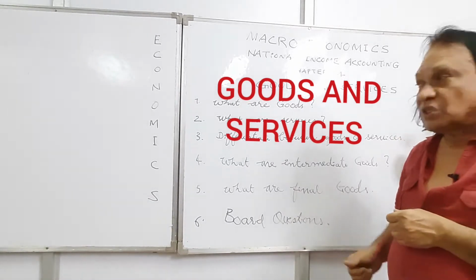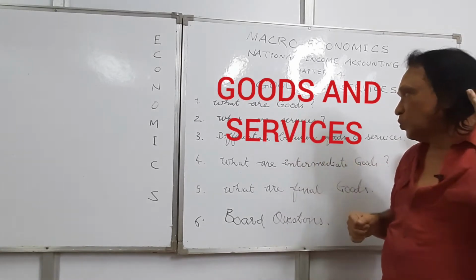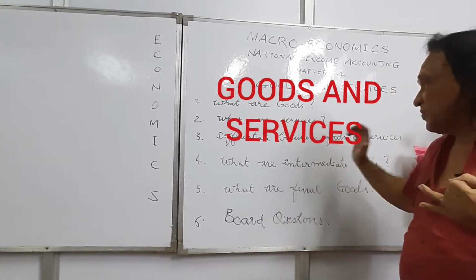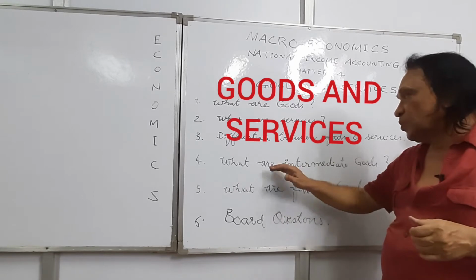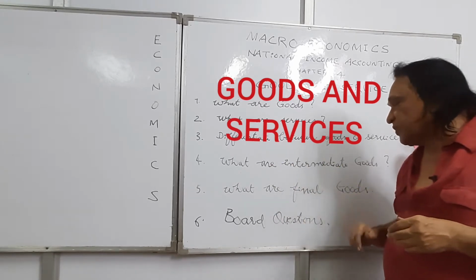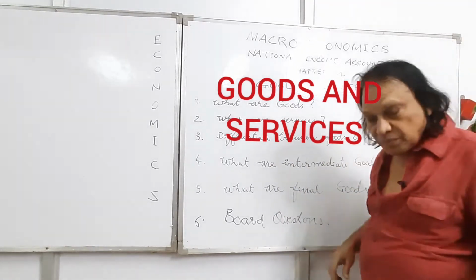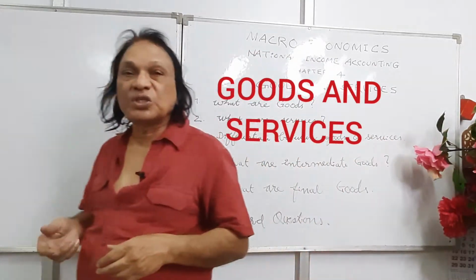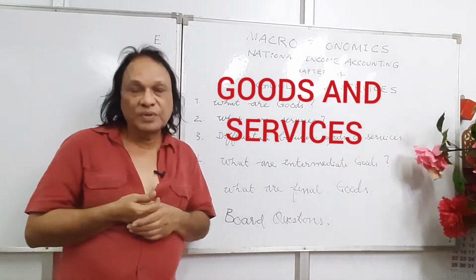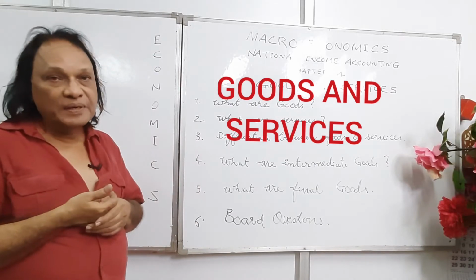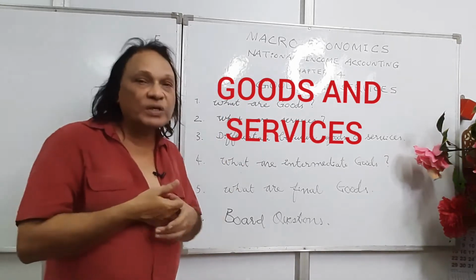So the 5 questions I repeat: what are goods, what are services, differentiate between goods and services, what are intermediate goods, what are final goods, and some of the questions that came in the board exams. Okay, let's start. The first one you have, what are goods?